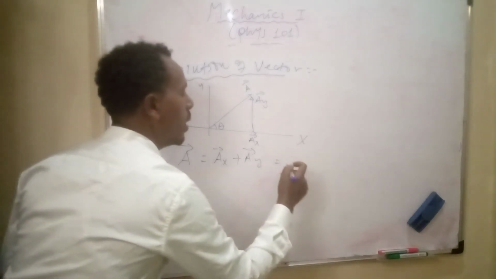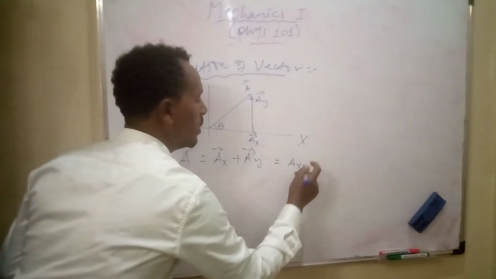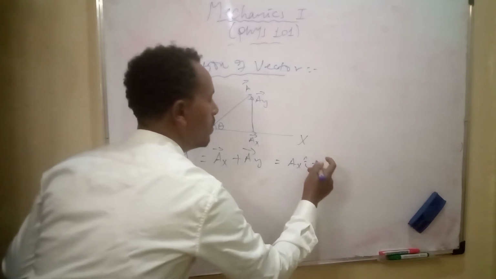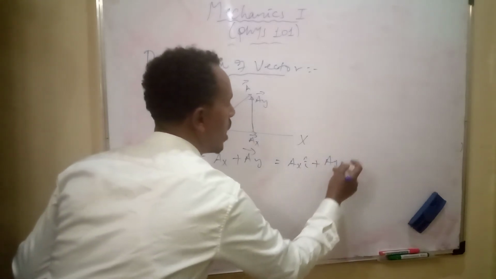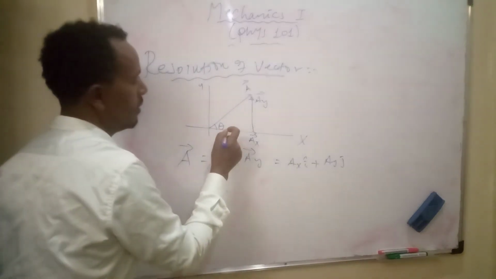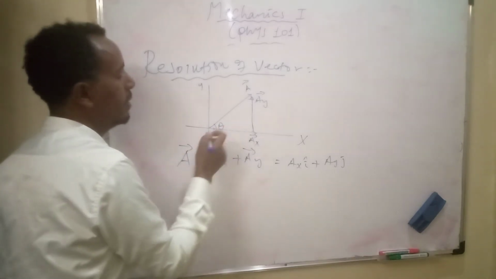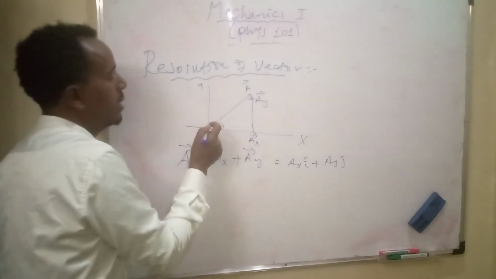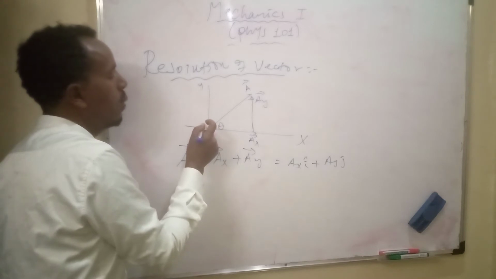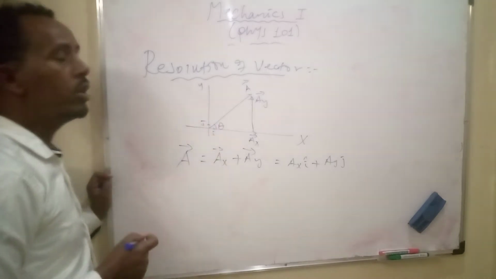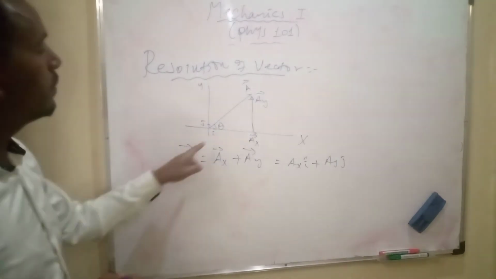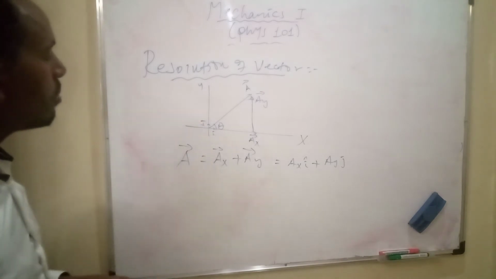This is also equal to ax in the i direction plus ay in the j direction. The unit vector along the x-axis is i, and the unit vector along the y-axis is j.